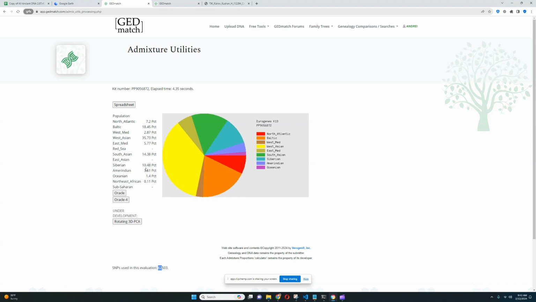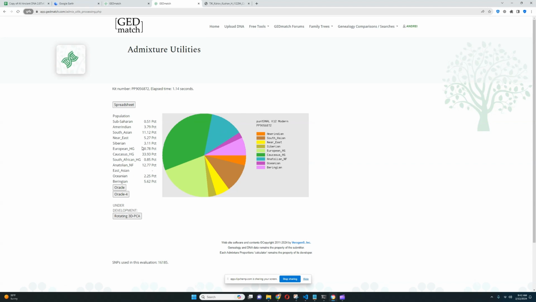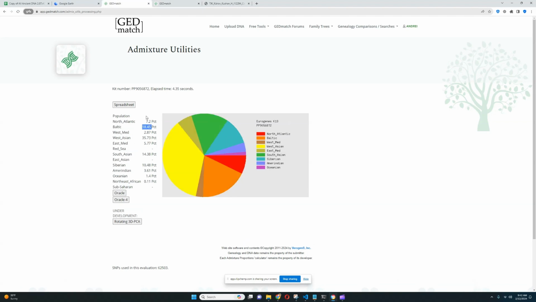Okay. It looks like he's scoring 10.5% Siberian here as well, which is kind of crazy. 10.5% Siberian is crazy for a Turanian individual from the Iron Age. He's also scoring 14.5% South Asian, which is not so surprising because of the BMAC and even Harappan admixture. And he's got some European hunter-gatherer components as well. Actually, let's see here. He's scoring 21% European hunter-gatherer on PanDNA K12, so he definitely has a lot of Sintashta and European and Corded Ware admixture.